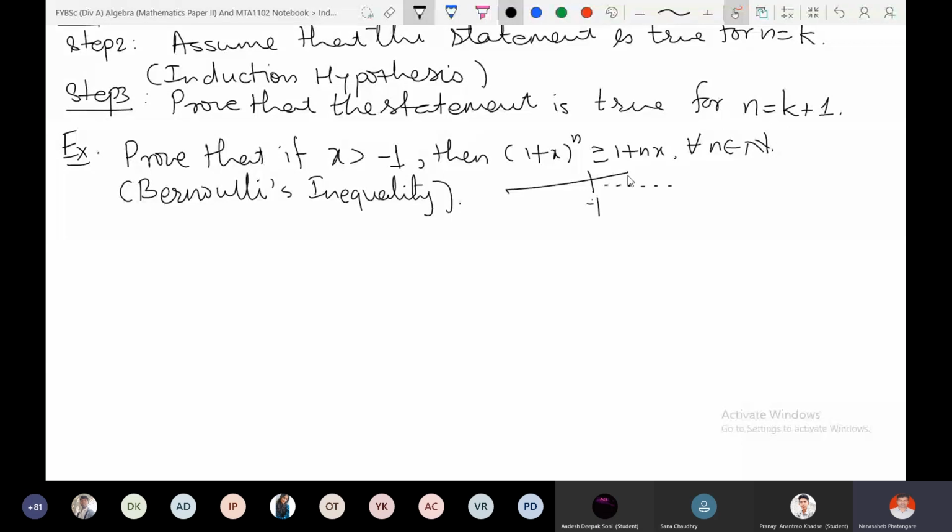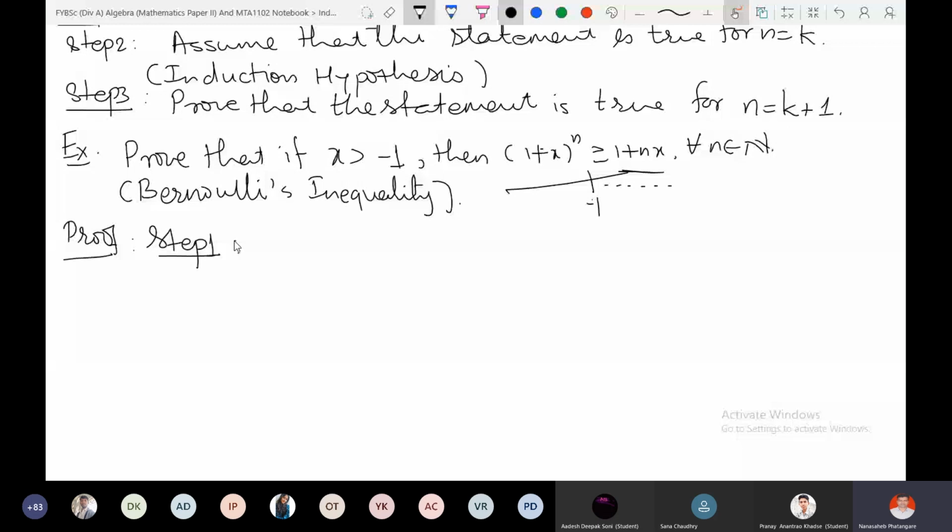So what is the first step? Step 1. We shall use induction because we want to prove that it is true for all natural numbers. And what is x? You fix it. At the moment x is fixed, right? You choose any x once it is greater than -1. So x is fixed, and for every such x this is true. Therefore, we want to prove it is true for all natural numbers, so we should use induction.